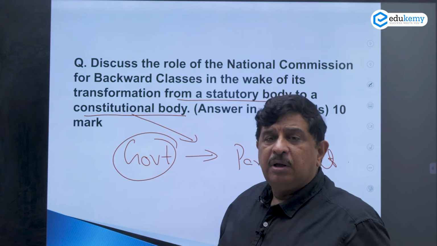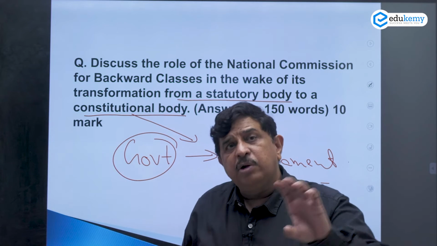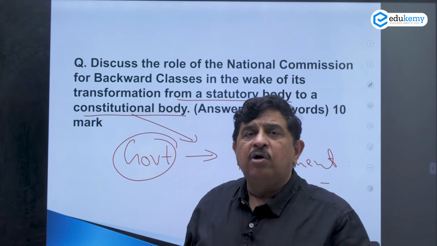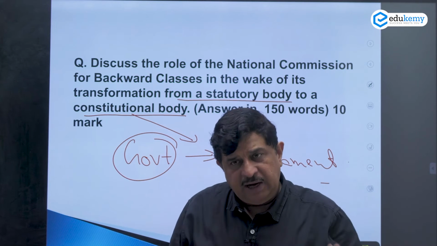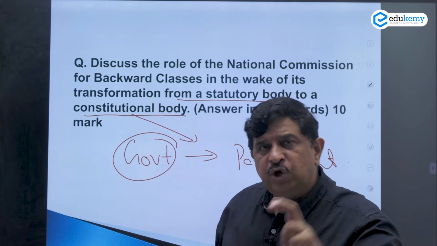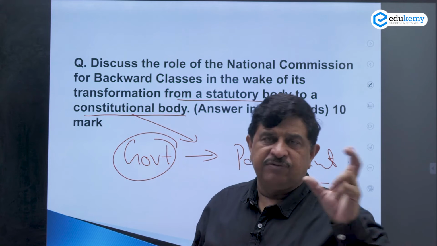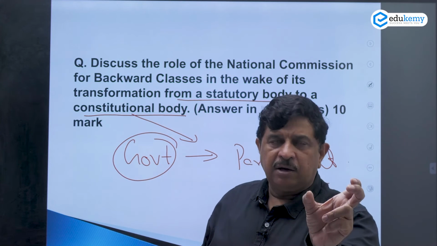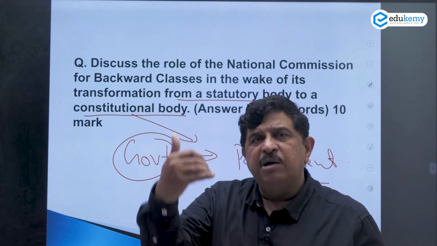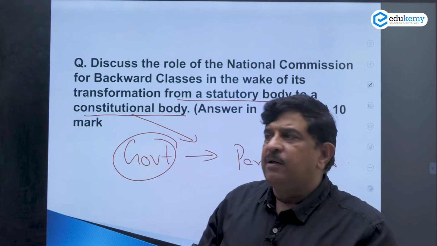But the coming of this act has not been able to satisfy on certain dimensions, as the list has been used more as a mechanism to appease the vote bank, so groups which can amount to the vote bank of any party.